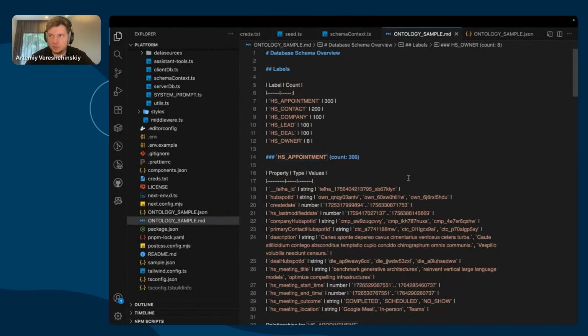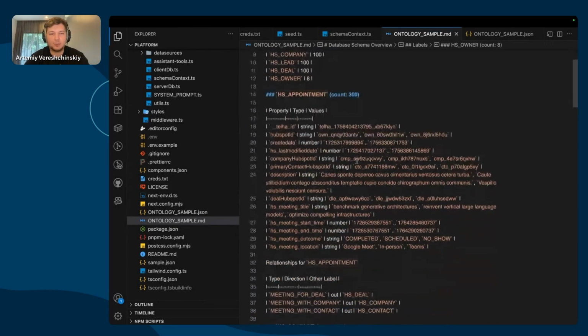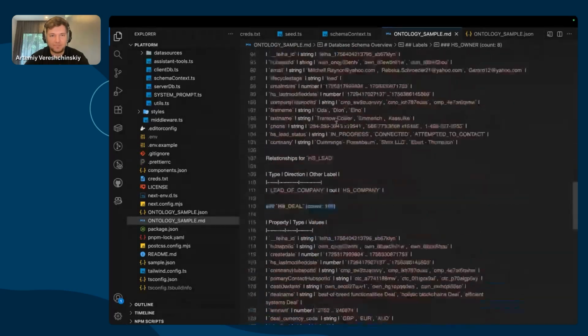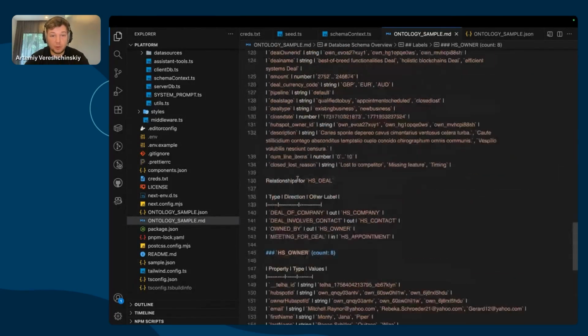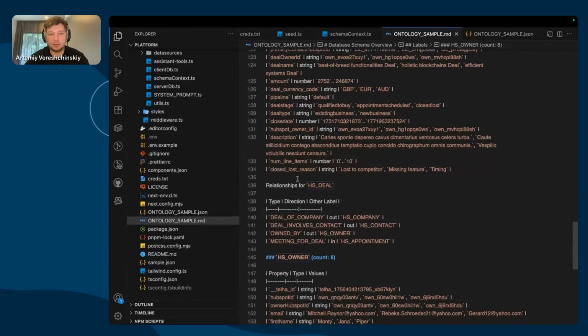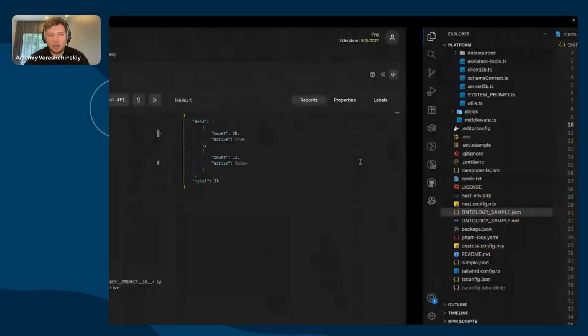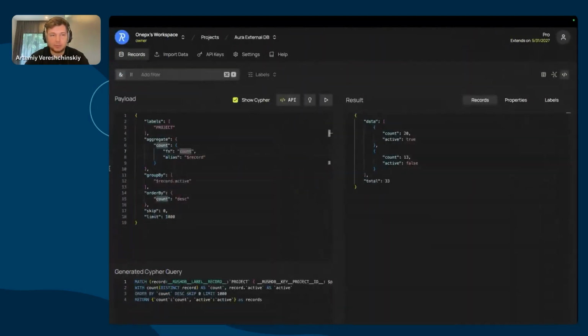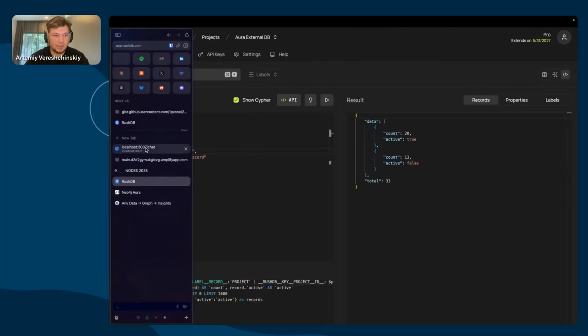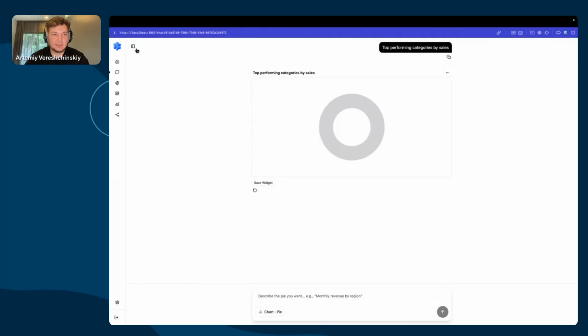We have HubSpot data ingested the same way into the graph instantly out of JSON, and then using these RushDB APIs, we can build dynamic ontologies. These ontologies go to a system prompt, and based on these ontologies, our agent is able to perform some analysis like that.